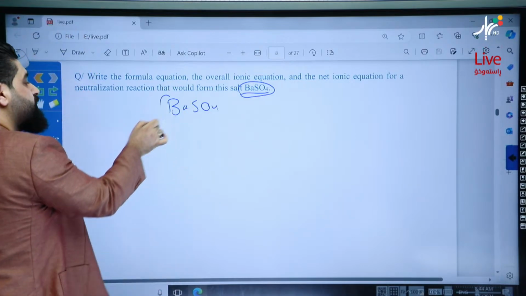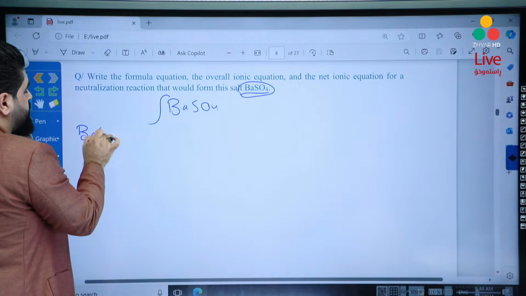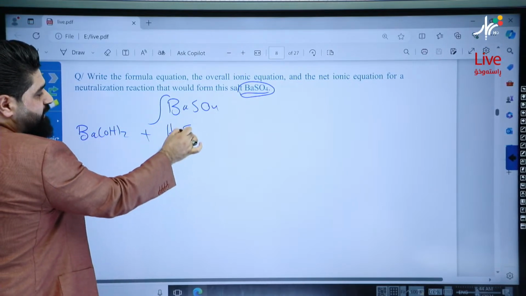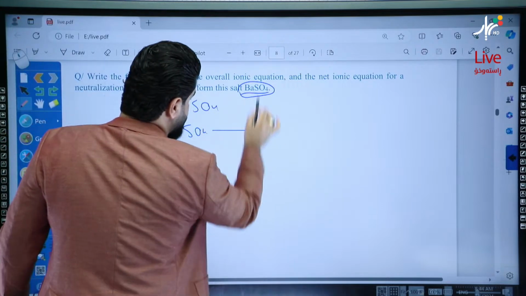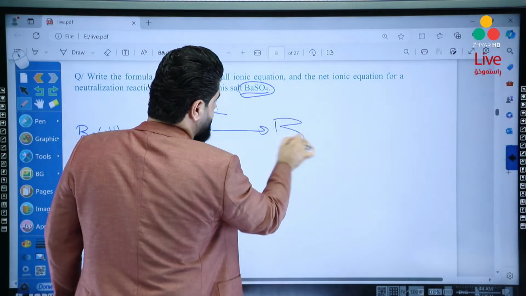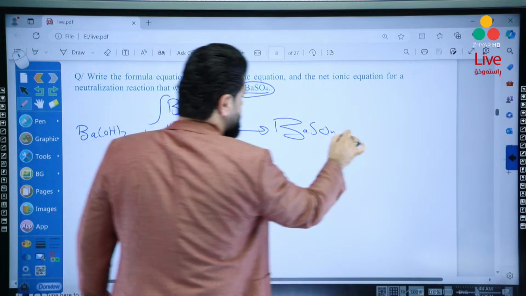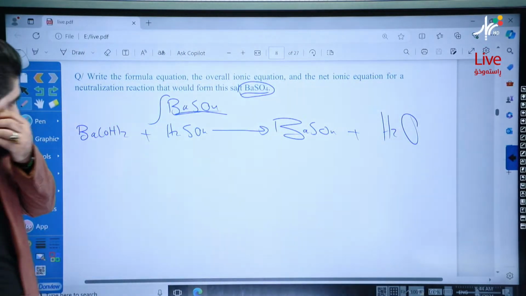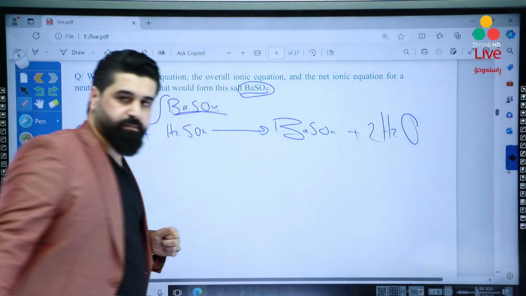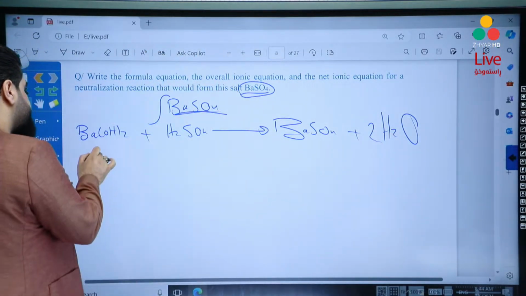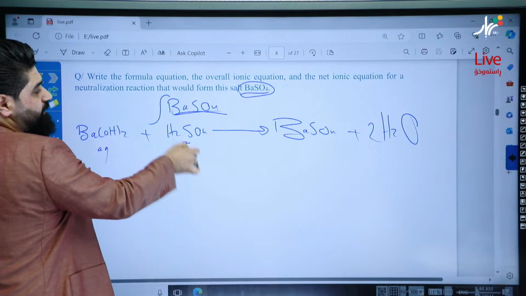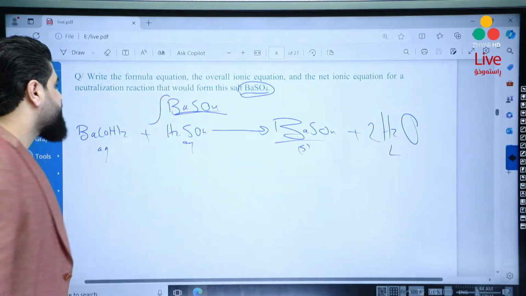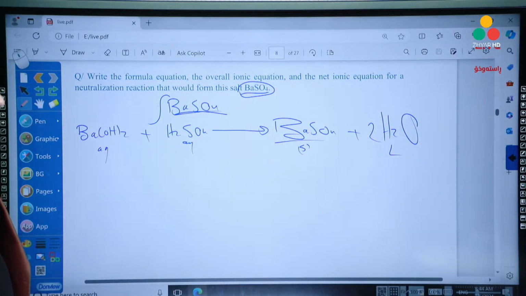Ba2+ came from Ba(OH)2, and SO4 2- came from H2SO4. Let's complete the reaction. The salt is BaSO4 plus H2O. This is called a neutralization reaction. Times 2, the reaction becomes balanced. And then write their physical states. It's aqueous, it's aqueous. This one is solid. This is liquid.